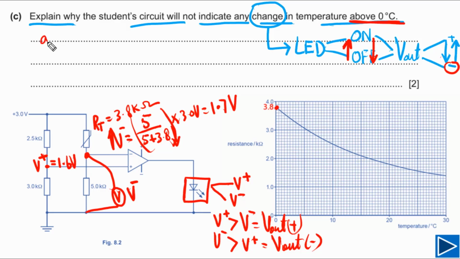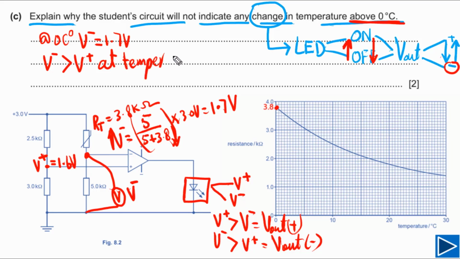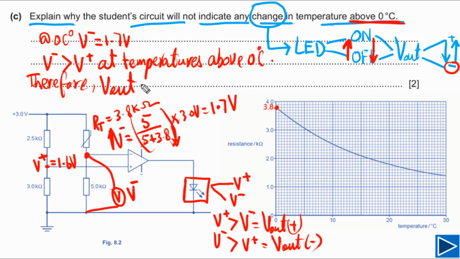Then we can simply write down at 0 degrees Celsius, V negative is equal to 1.7 volts, and V negative will always be greater than V plus at temperatures higher than 0 degrees Celsius. It means that we can say therefore V out is always negative.